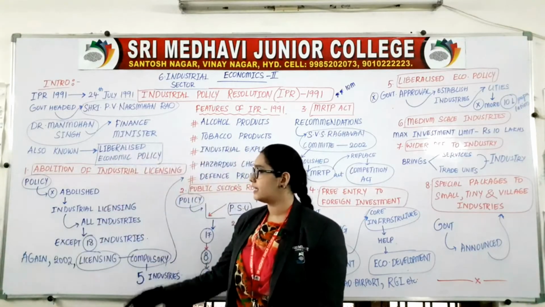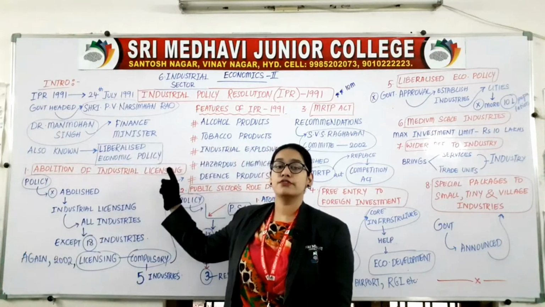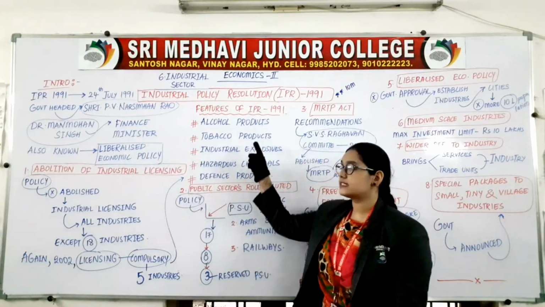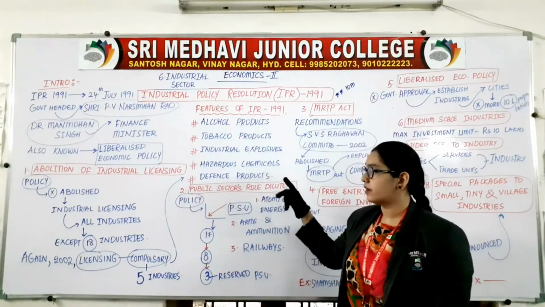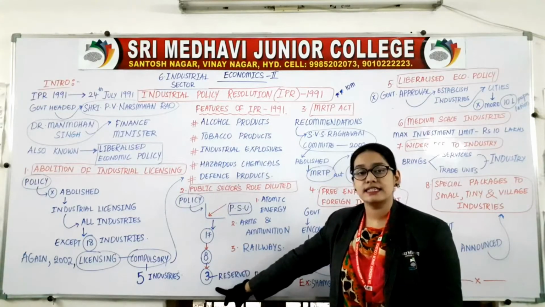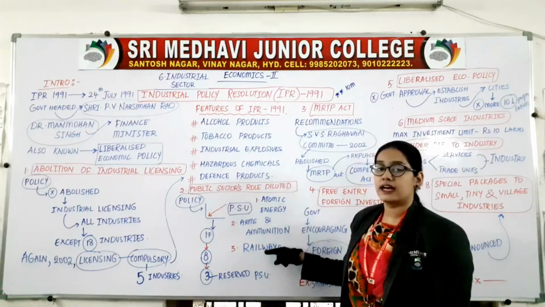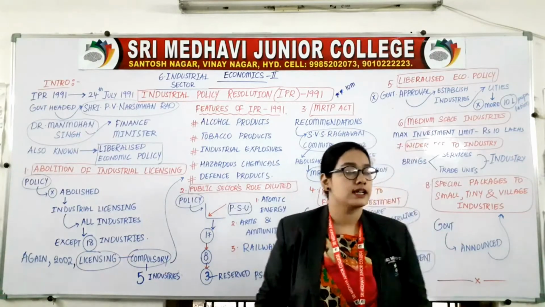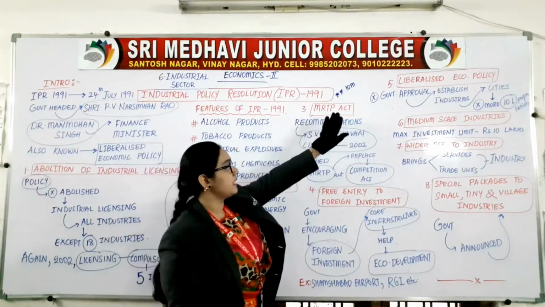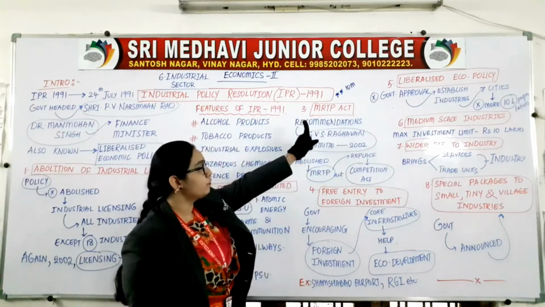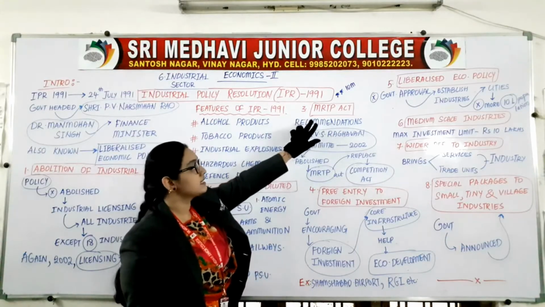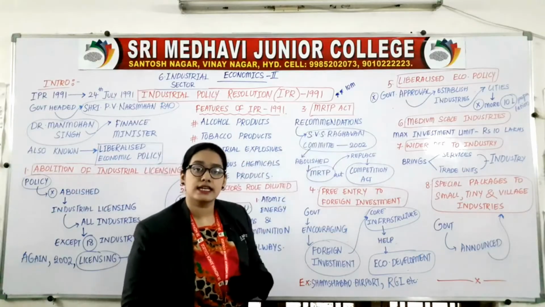2 points are completed. First is abolition of industrial licensing. Only for 5 industries industrial licensing was compulsory. Then second point, public sector role is diluted. There are only 3 industries where the public sector has importance. Then coming to the third point, MRTP Act. The full form of MRTP Act is Monopolistic Restrictive Trade Practices.